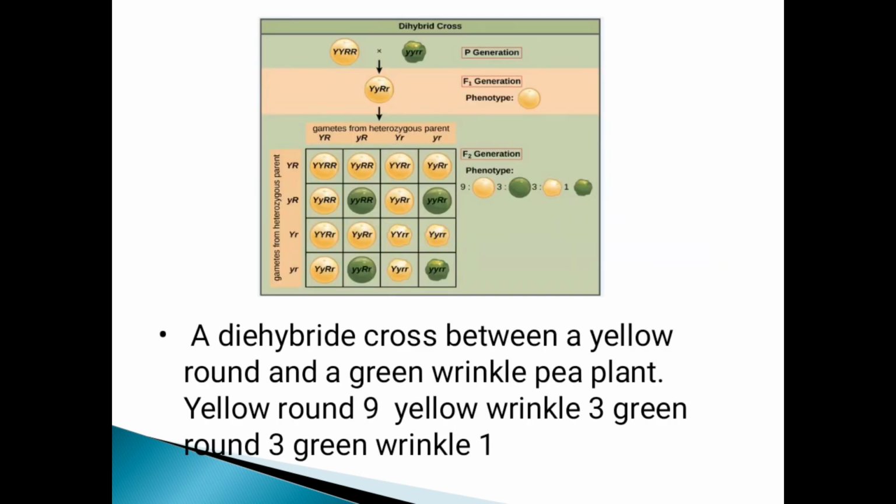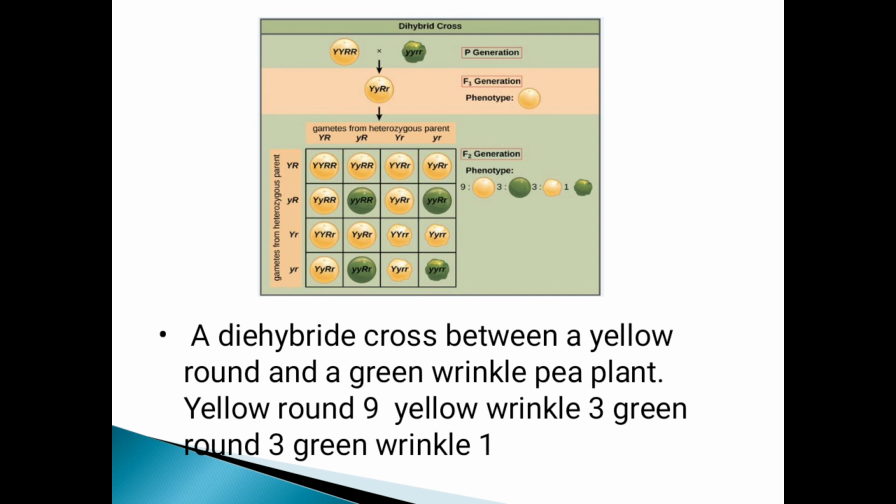In this table of the dihybrid cross, we observe pea seeds in the F1 generation and F2 generation, where the phenotypic ratio 9:3:3:1 occurs.